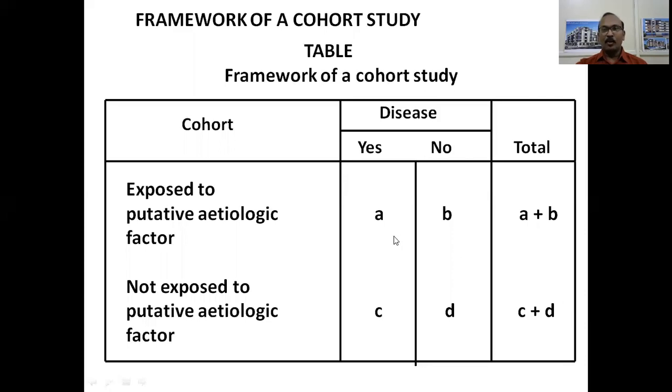So we need to find out the frequency of disease among the exposed or the study cohort. That is A by A plus B into 1000. Likewise, what is the frequency of disease among the non-exposed in the control cohort? That is C by C plus D into 1000. So if we get the frequency of disease among the exposed cohort more than the frequency of disease among the control cohort, then we say that there is an association between the risk factor and the outcome.